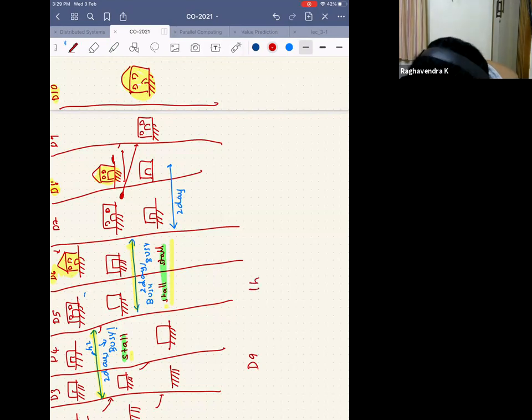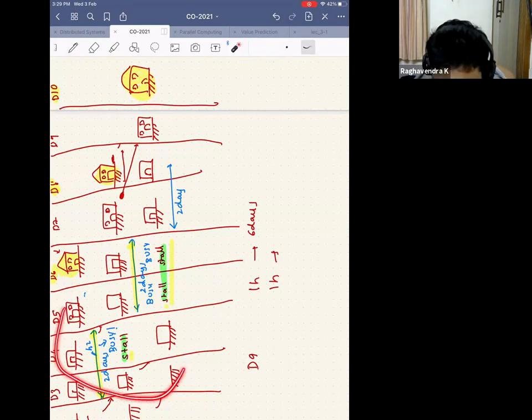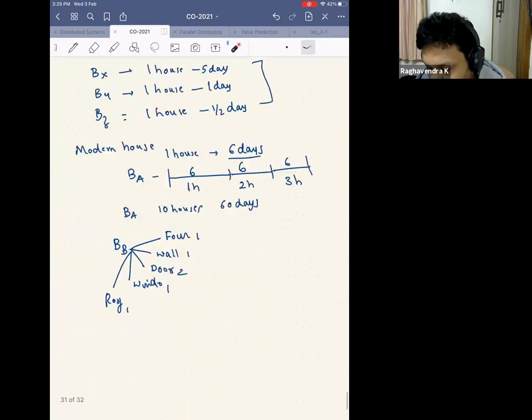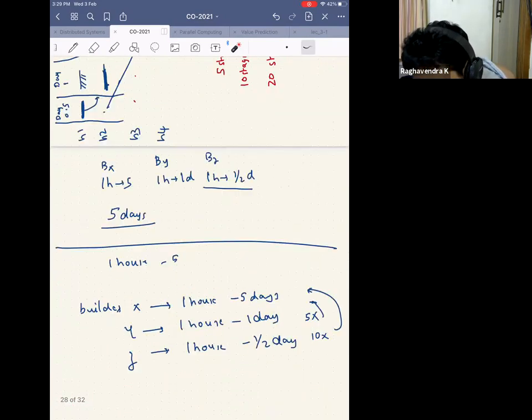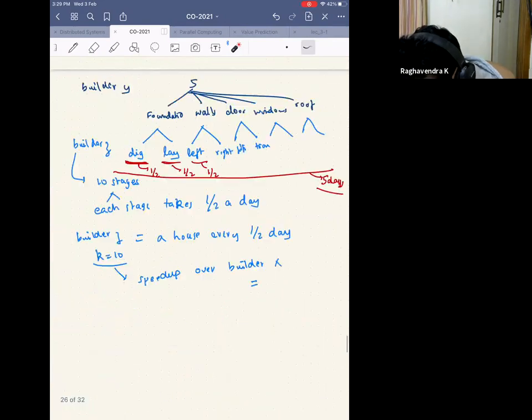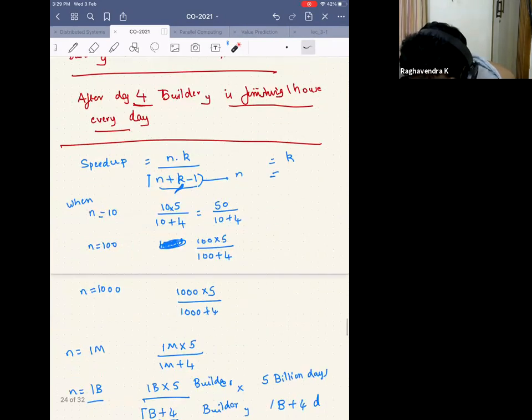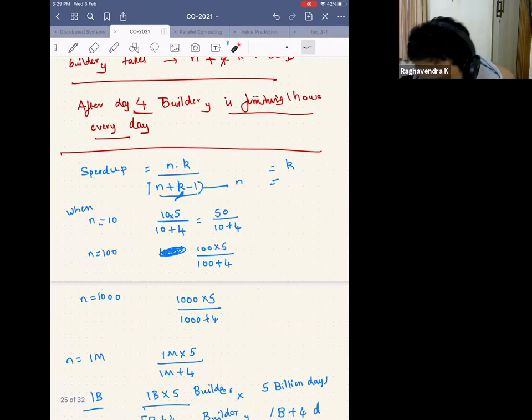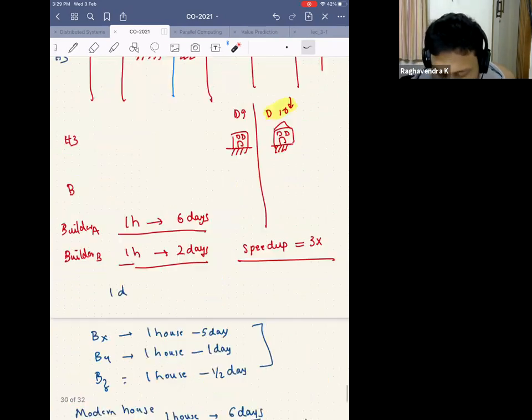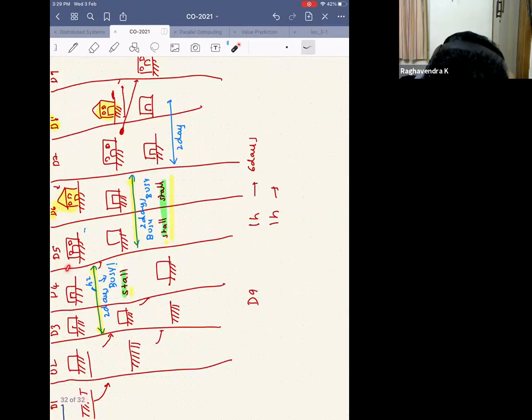Okay, so now one house takes 6 days. Here, one house, of course, it doesn't exactly take 2 days, because I have to forget the initial startup time, similar to what I forgot before. So instead of having this formula n into k divided by n plus k minus 1, I forgot this k minus 1, because when n is pretty huge, like 10,000, it doesn't make sense to write 1 million plus 4. I can as well write it as 1 million and forget the startup cost. So let's call it the startup cost, and I will forget it.